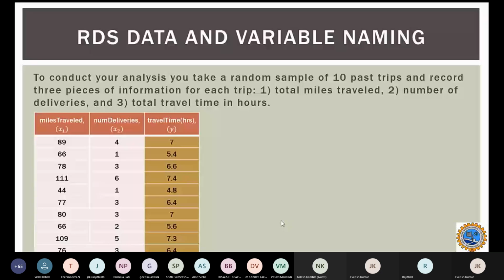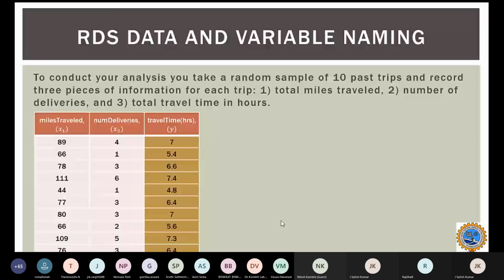We have a sample of 10 trips that has been recorded in the previous sample data, and have three pieces of information. One is the total miles traveled, x1. So suppose one sample data has 89 miles traveled, 4 deliveries happened, and it took 7 hours. So that is the idea. That's how we are interpreting total miles traveled, number of deliveries, and total travel time in hours.